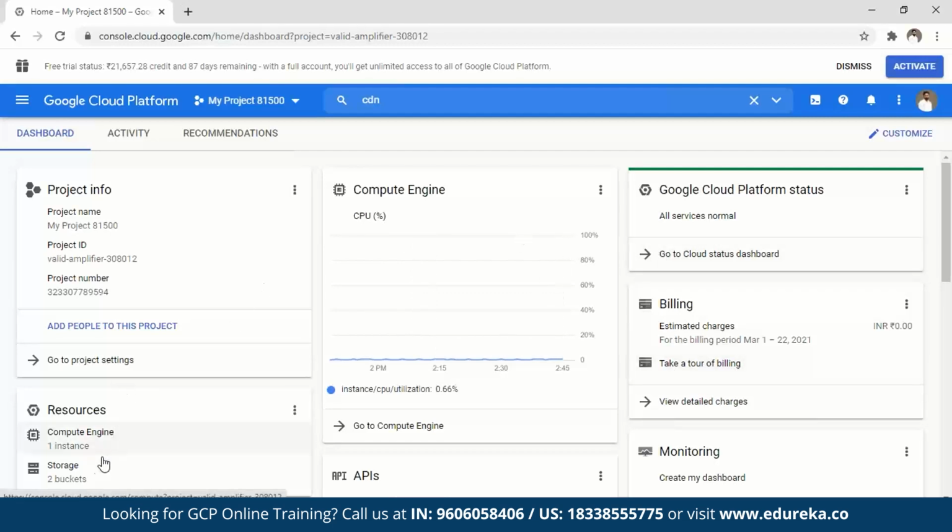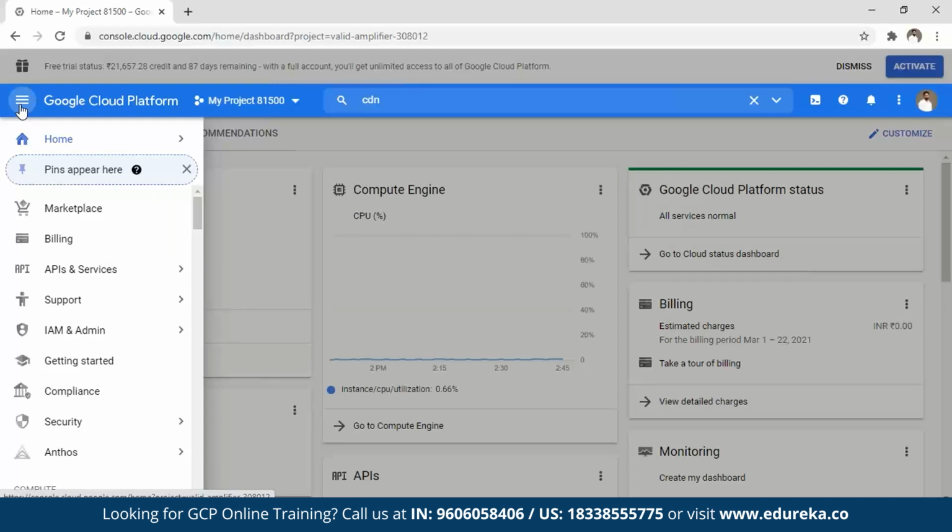You'd get to know what the resources are. You can see that there are two storage buckets, one compute engine that we created a while ago, and one of the buckets that you saw how to create, right? So all the information would be available in your dashboards, and this can be done by your monitoring and logging services. Okay, what are the other things that we can do here? Let's just go ahead and take a look at those.